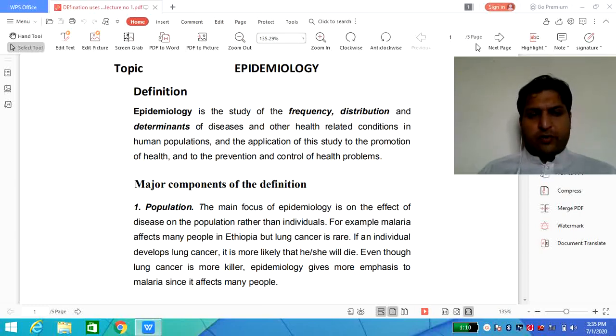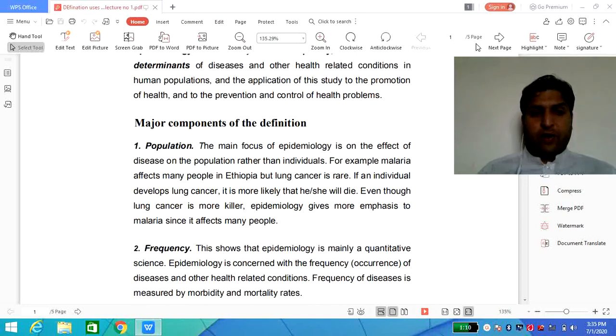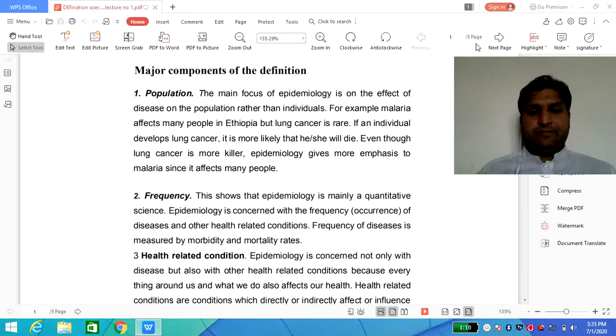So that's why we should focus on the population. Cancer cases may be rare, related to some individuals, whereas malaria is related to the whole community of Ethiopia. So that's why, on a priority basis, we should talk about malaria, not cancer.